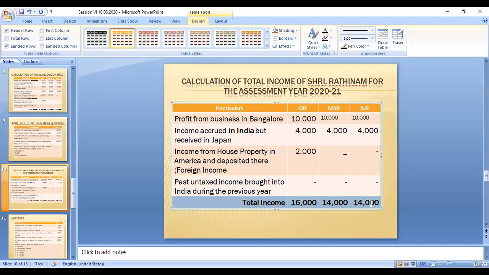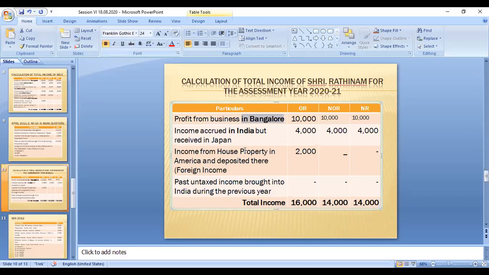They are asking the question. If it is Indian income, it is taxable to all categories. The third one is foreign income, which is taxable only to ordinary residents, so these two people need not pay the tax on this amount.